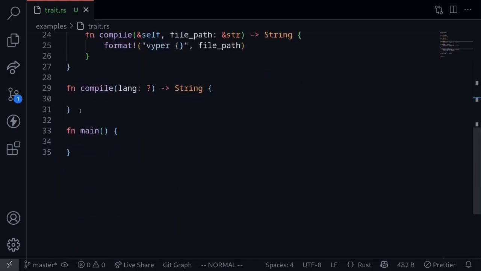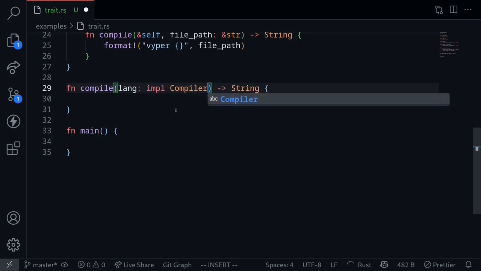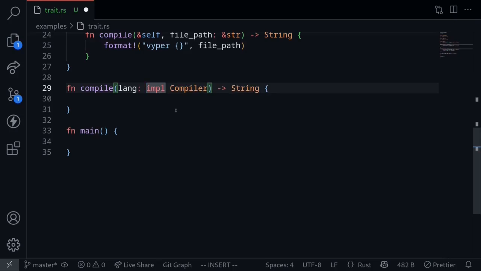Okay, so now we have the structs Solidity and Viper that implement the Compiler trait. Now let's move on to the function compile. Both the Solidity and the Viper struct implement the Compiler trait. So now we can specify here for the input, say that the input lang will be a type that implements the Compiler trait. To do this, we'll type impl and then followed by Compiler. Now remember in Rust that all data sizes must be known at compile time. Here it's saying some type that implements the Compiler trait. This type currently is an unknown size. To make it a known size, we put it behind a reference.